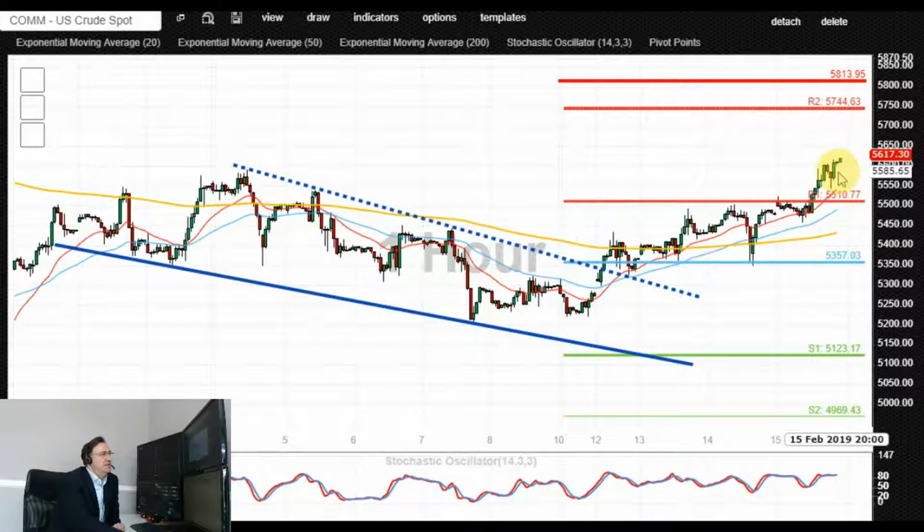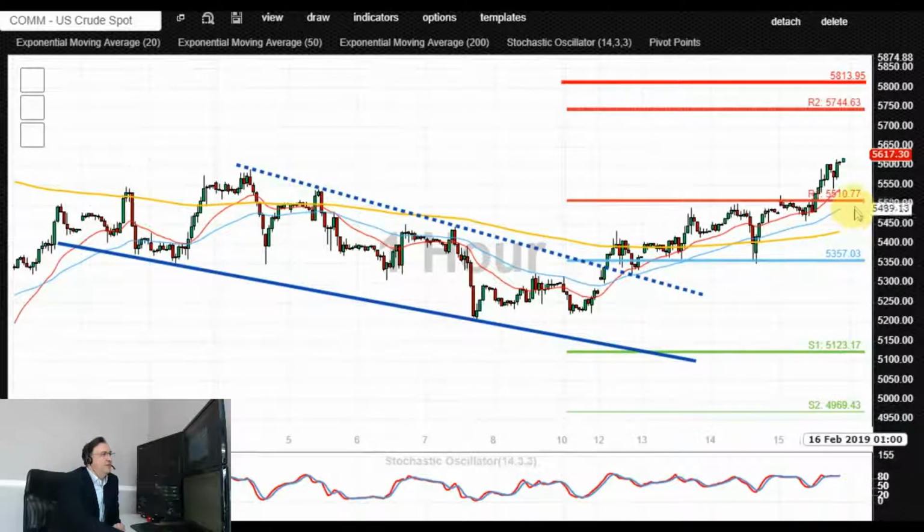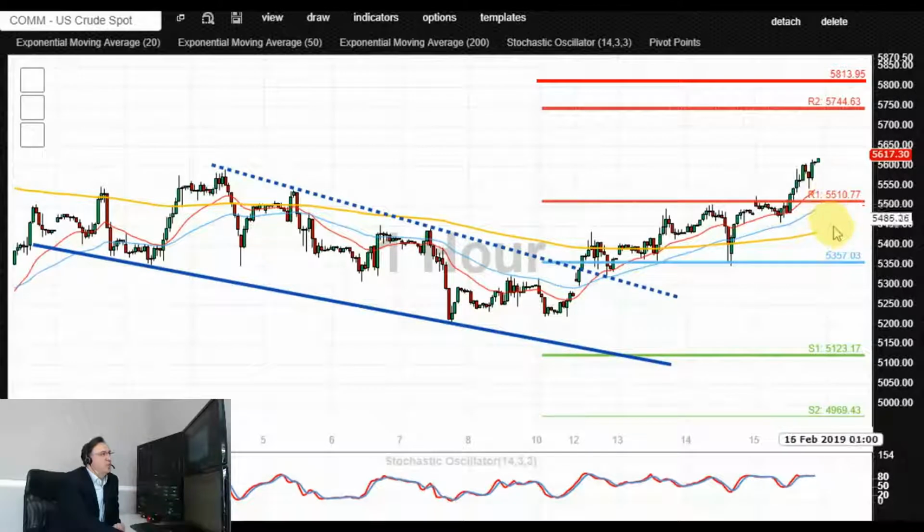Alternatively, only a deeper pullback and the end of day close below 55 and the retest of that level from underneath as a newly found resistance would open up the way for a deeper retracement to that breakout level that we were talking about at 53.50. Confirmed loss of that level, end of day close below that level would negate this intraday bullish outlook, potentially targeting deeper downside supports towards 51.20, possibly even 50 or 49.70.